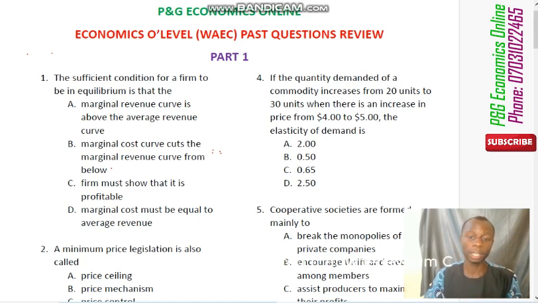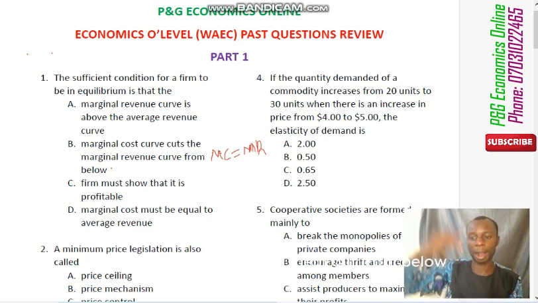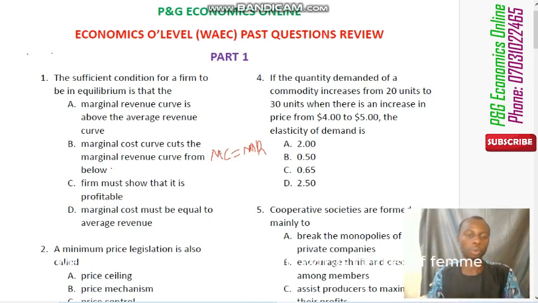As a matter of fact, whenever MC, which is marginal cost, equals MR, which is marginal revenue, then such a firm is at equilibrium. Take note of that. So whenever the MC cuts MR from below, we are going to have what is known as market or firm equilibrium.